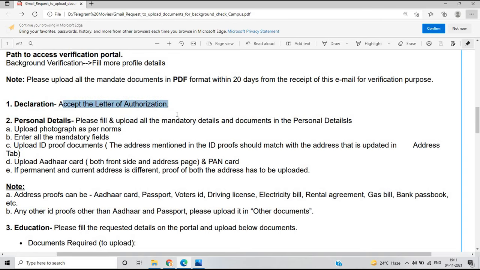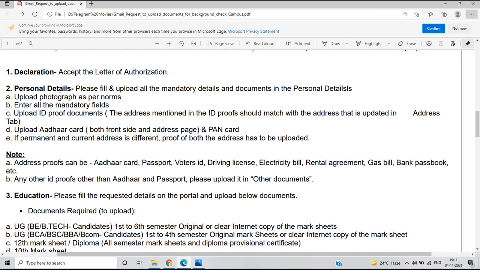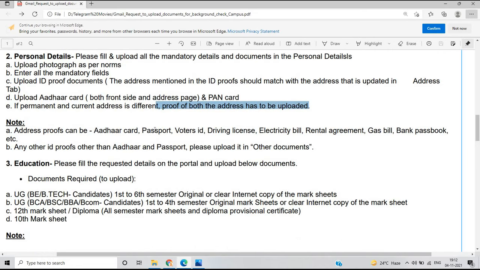The first point is the declaration. You have to accept the letter of authorization. The second is personal details. Please fill in and upload all the mandatory details and documents in the personal details. Upload photograph as per norms. Enter all the mandatory fields. Upload ID proof documents. The address mentioned in the ID proof should match the address updated in the address tab. Upload Aadhaar card, both front side and address page, and PAN card. If the permanent and current addresses are different, proof of both addresses has to be uploaded.